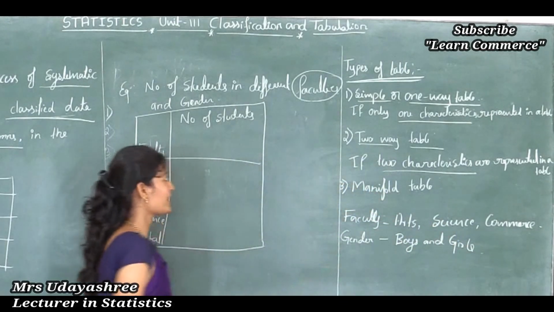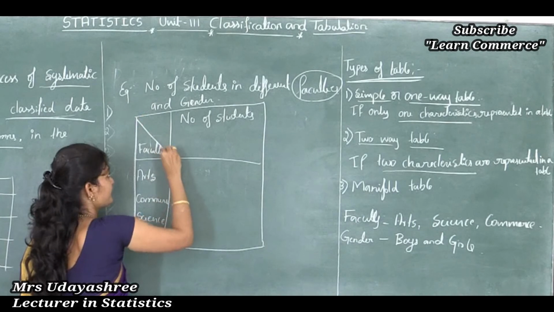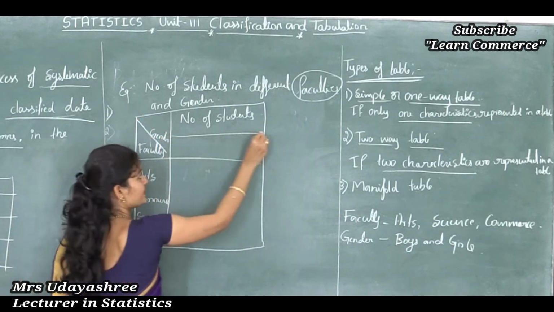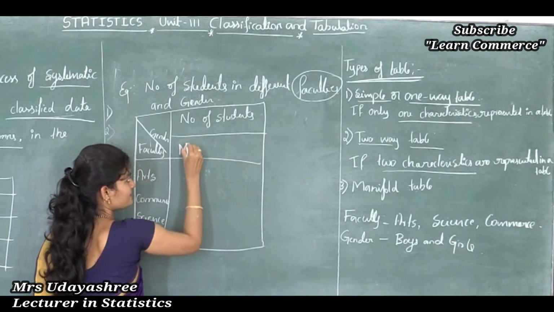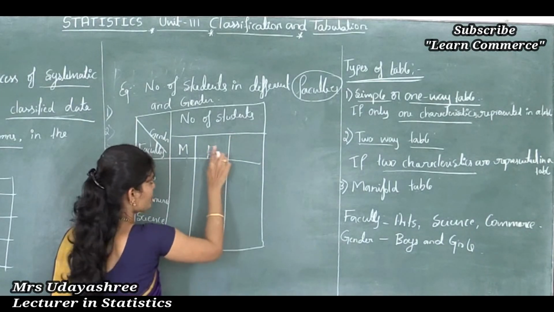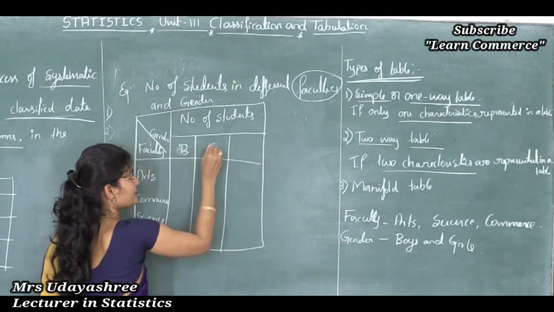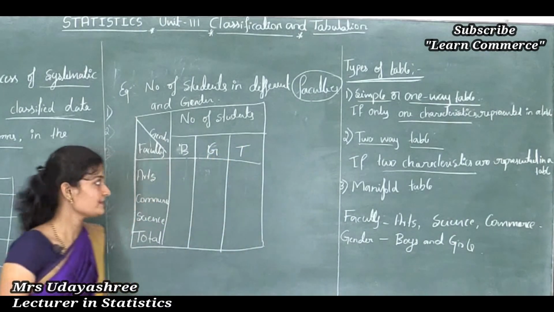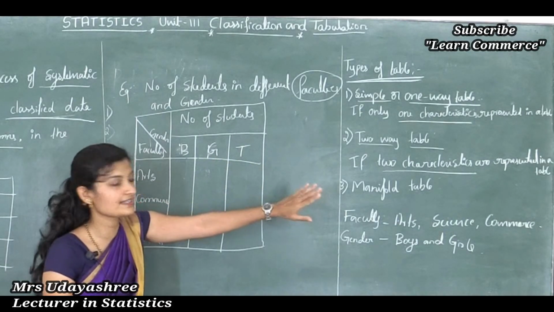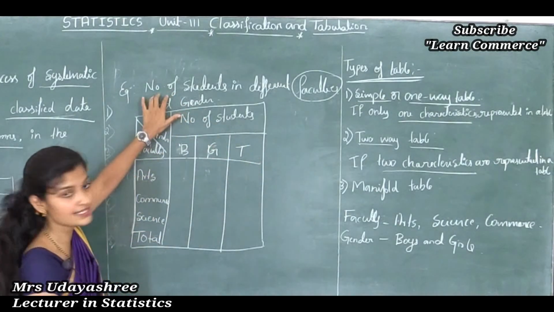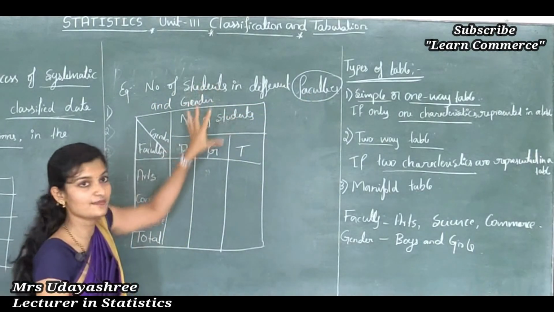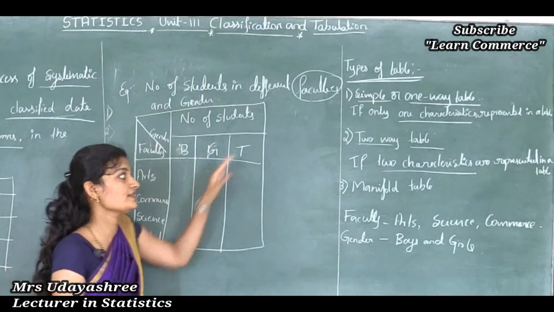So here there are two characteristics. Those characteristics I will write here, faculty and gender. What are the genders there? One is male, female, and I write boys or girls, like this, B and G, then it is T. So what is two-way table, students? Two-way table is if two characteristics are represented in a table. In this example, there are two characteristics, faculty and gender. So this type of table is known as two-way table.